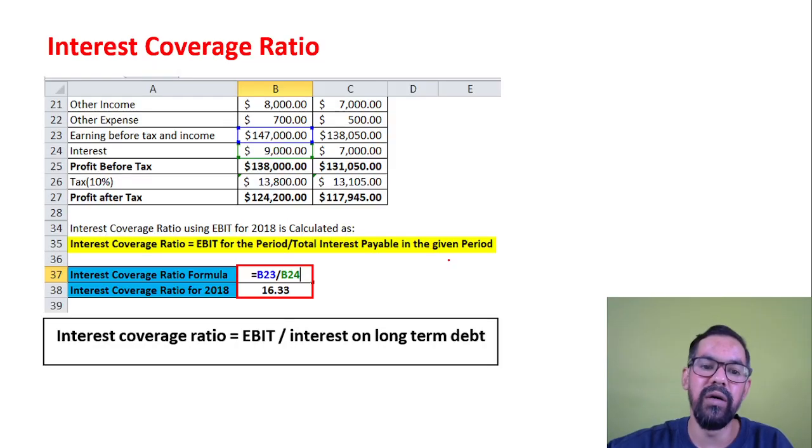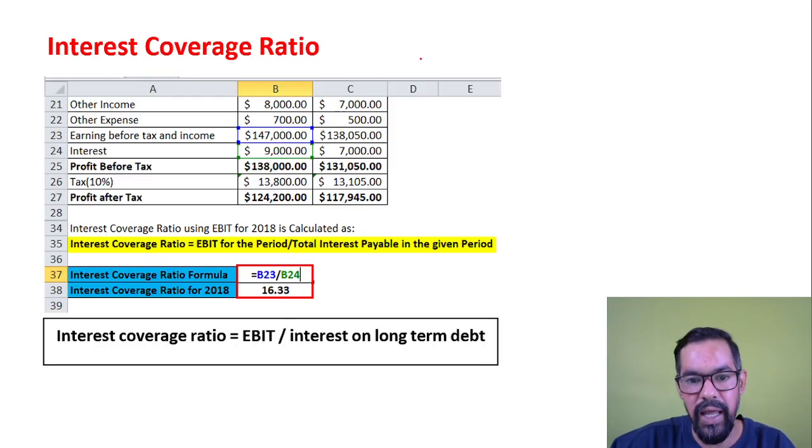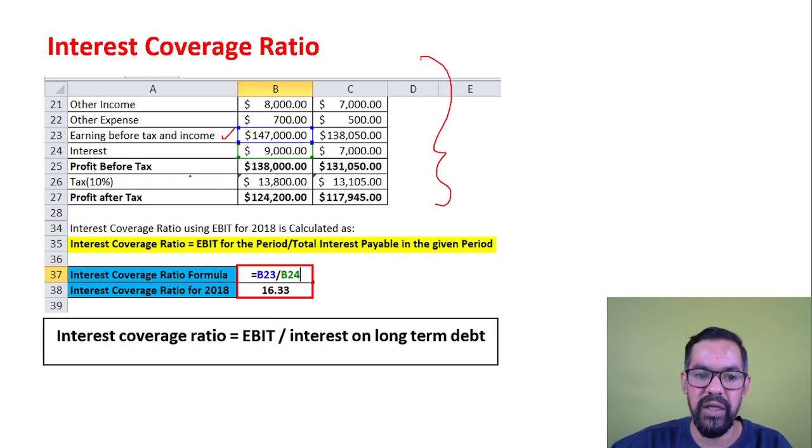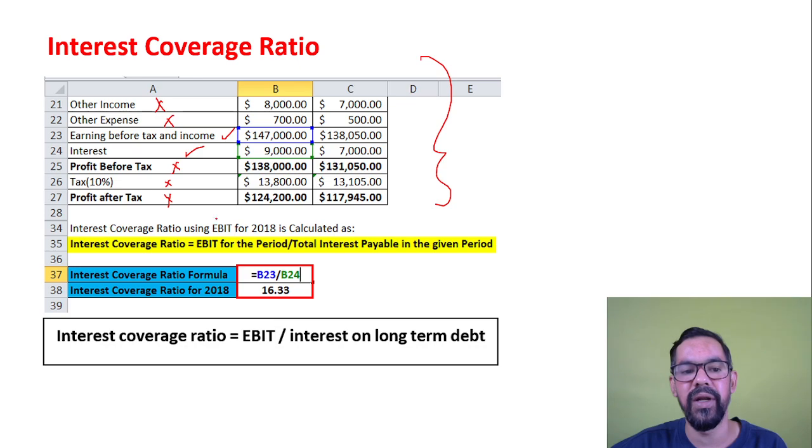So you can go through this case. Here, they can give you the exact numbers, like earnings before tax and income, and the interest payment, or even give you multiple entries. So there is no use of this one, this one, this one. You just need to take the earnings before tax, which is 1,47,000, and the other one is interest, which is 9,000.